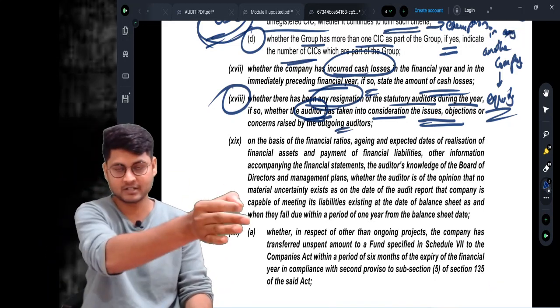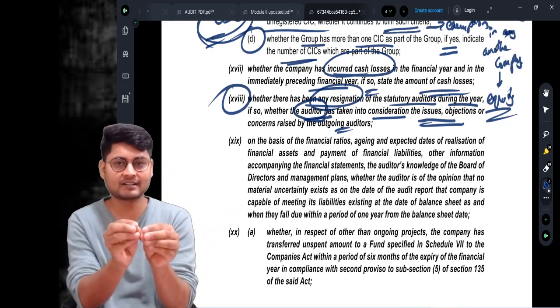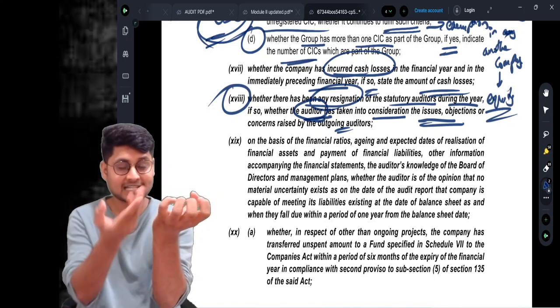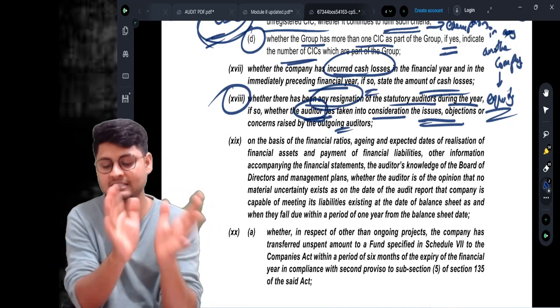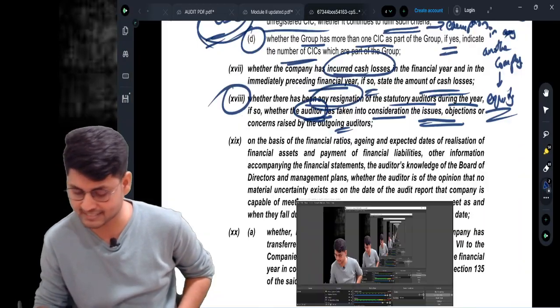See, there is an outgoing auditor who resigned. There may be some issues or concerns relating to that particular auditor, right? Whether those are considered by the incoming auditor or not, this has to be reported.